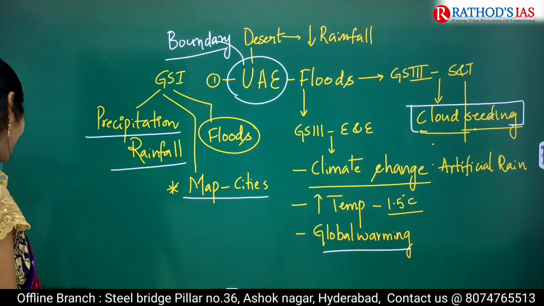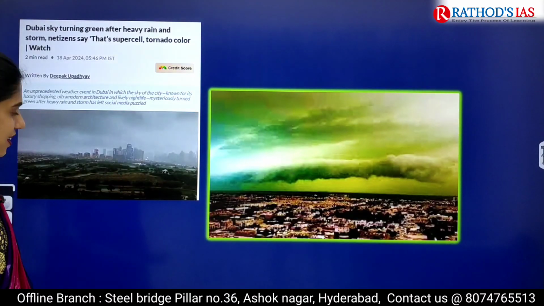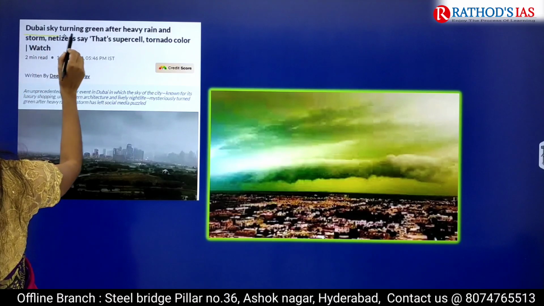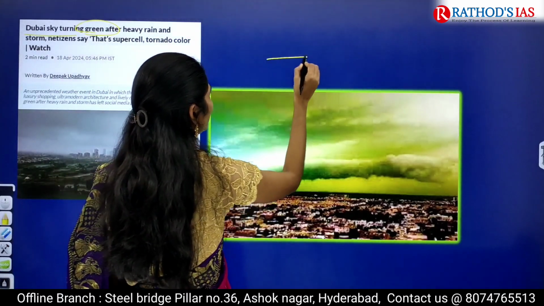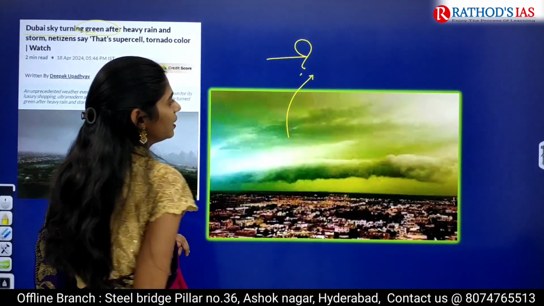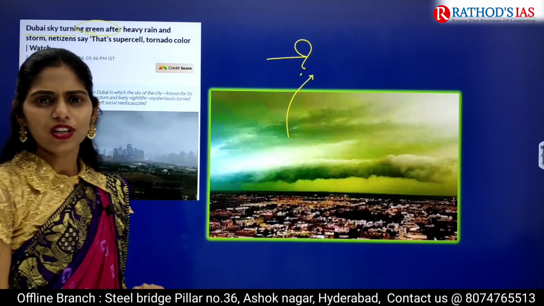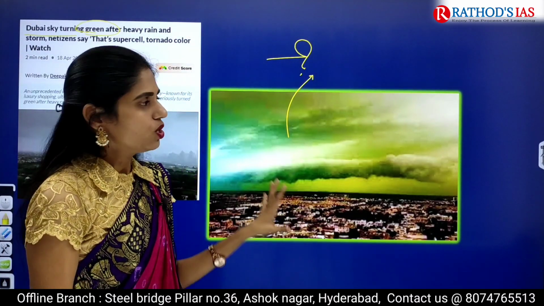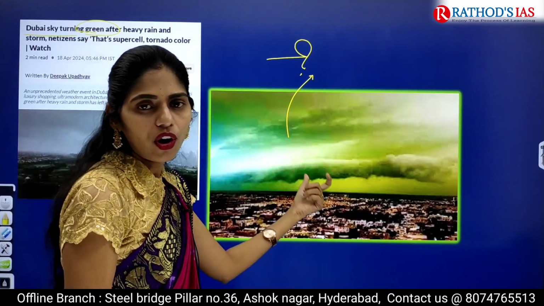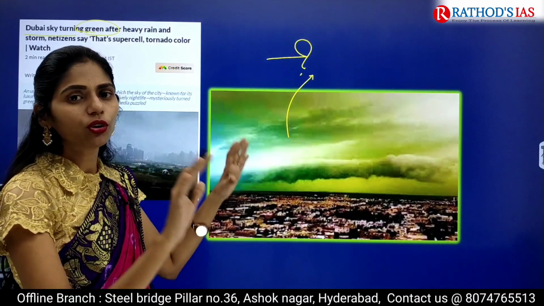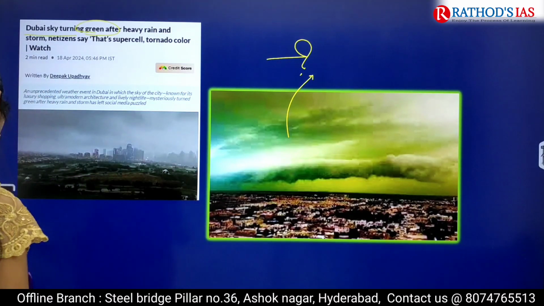And there is one more slide which is waiting for you. This is that slide. Here the title says, Dubai sky turning green after heavy rain and storm. Netizens say that's a supercell tornado color. So here again there is one more concept: what is the reason for this green color of the sky? You have to know that concept, and we are going to see all this together in this class.